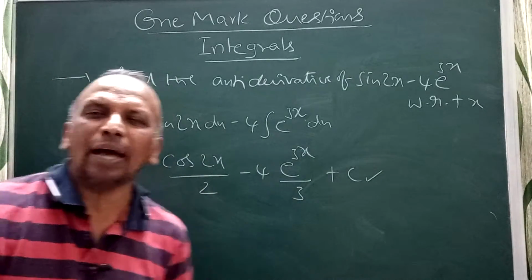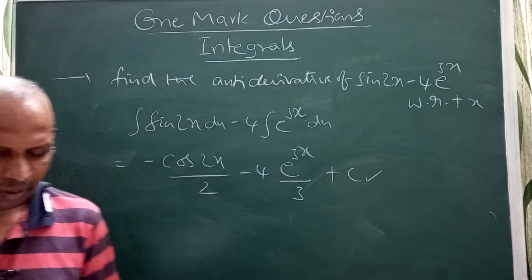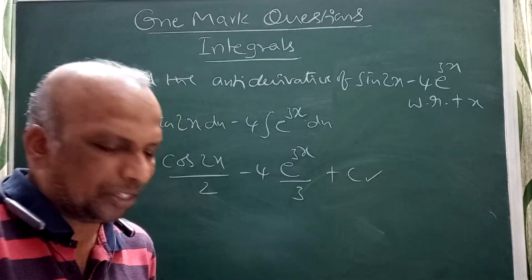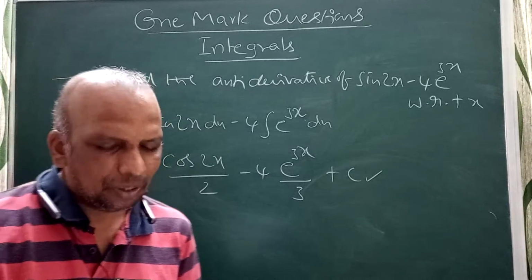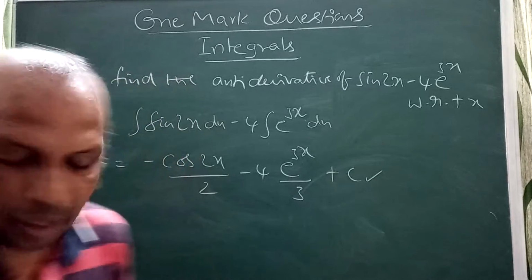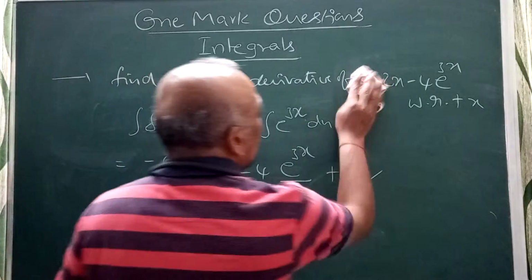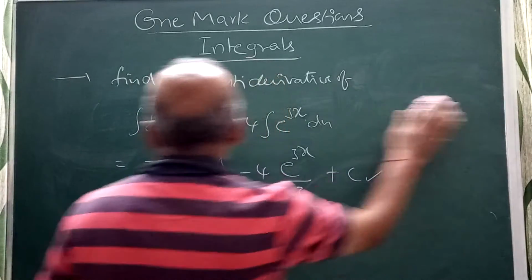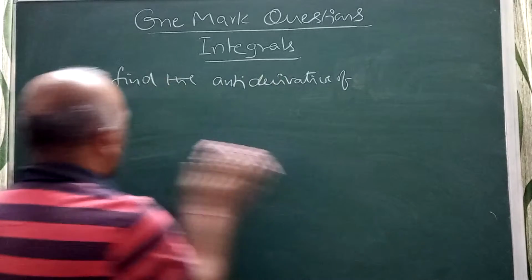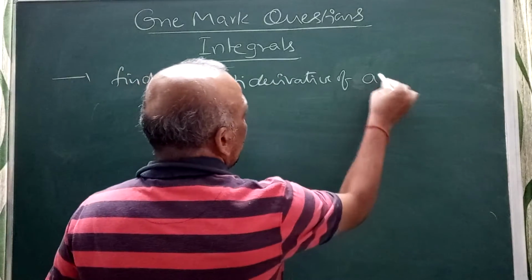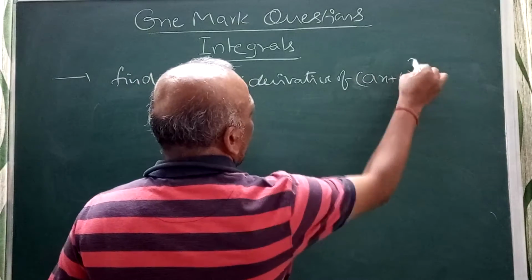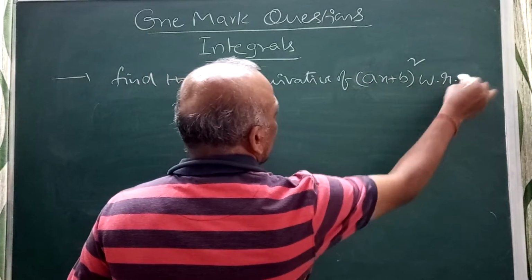They are asking find the antiderivative of. I am covering all the possible questions on antiderivative. Next one: find the antiderivative of (ax plus b) whole square with respect to x.